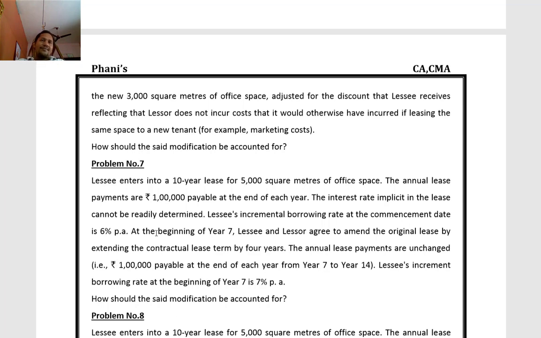After arriving at that, there is a modification at the beginning of the 7th year. So 6 years are completed. At the end of 6 years, we have to find the balance liability and balance ROU asset. Then we remeasure the liability considering the additional facts. Then comparing the existing liability and remeasured liability, we create additional liability and additional ROU asset. We will start with the initial measurement of liability.